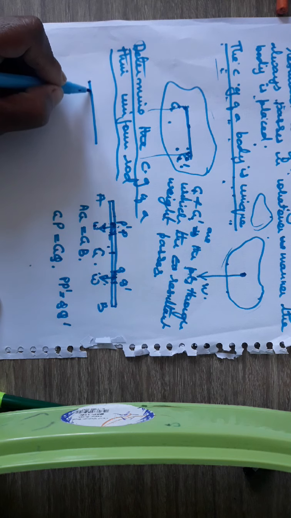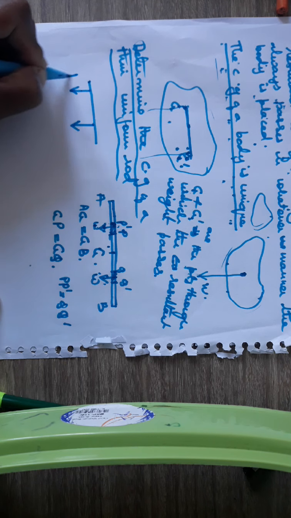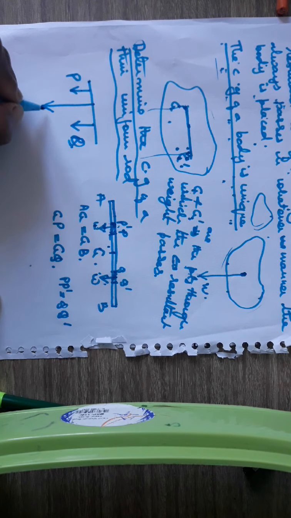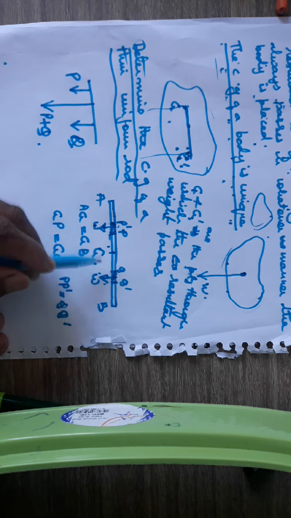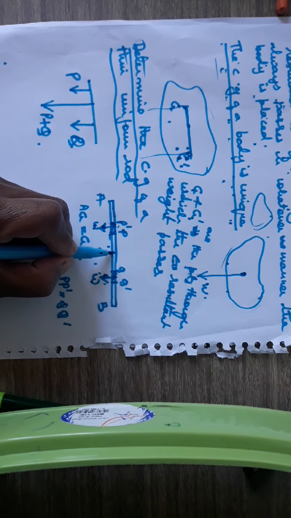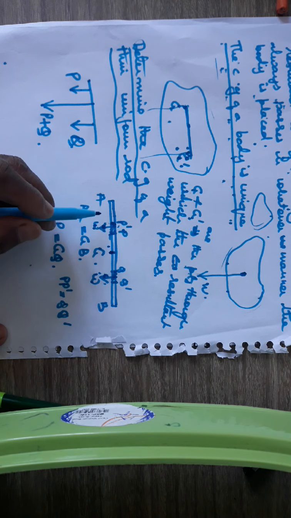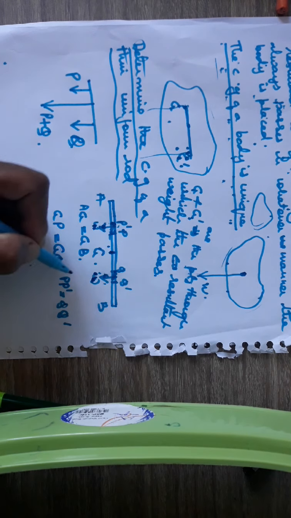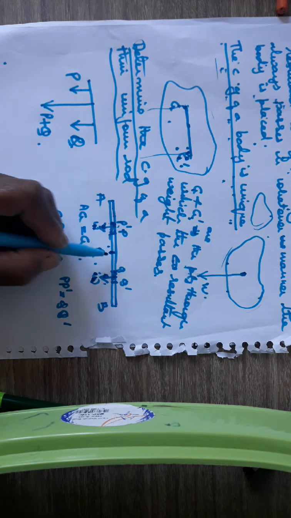And the resultant of this, as we know from unit 1, if P and Q are two parallel forces, then the resultant will also be parallel, that is P plus Q. Therefore, the resultant of the weights W and W prime will act at G, the middle point of this rod AB, because they are two equal and like parallel forces. They are parallel in the same direction, and their resultant will act at G.